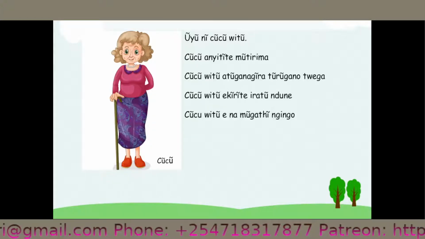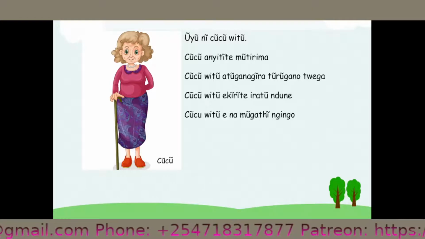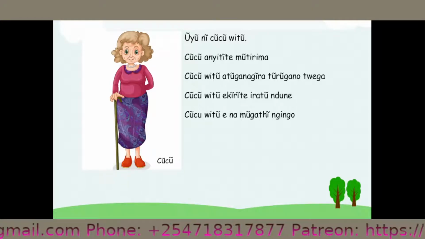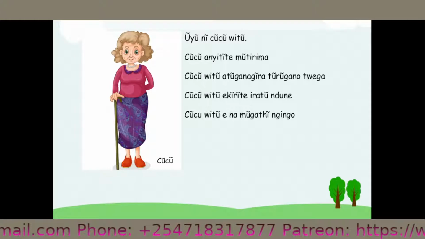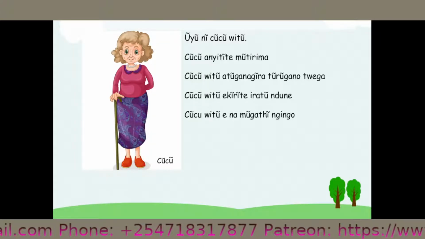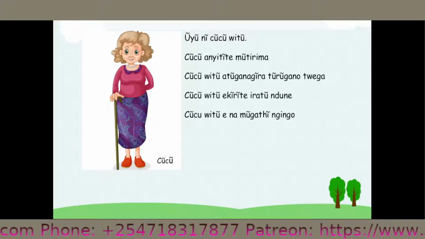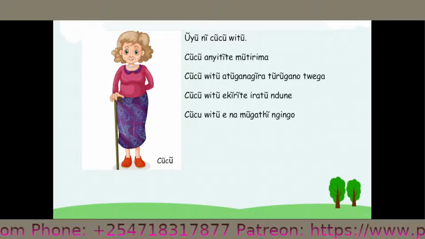Shosho wito atoganagira turugano twega. Shosho wito, our grandmother, atoganagira, she tells, turugano, stories, twega, good. So we are saying our grandmother tells us good stories.